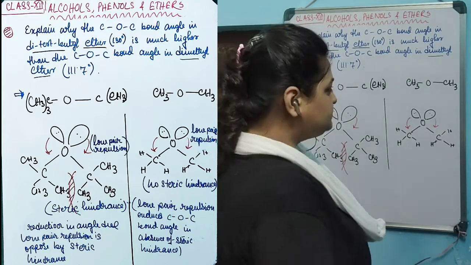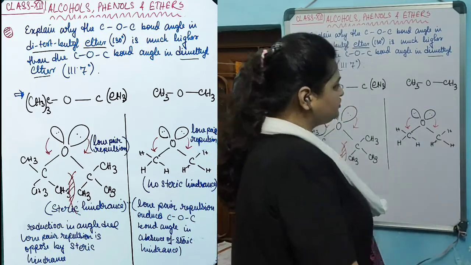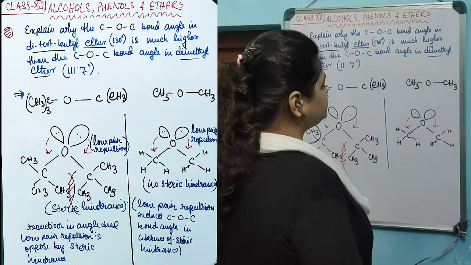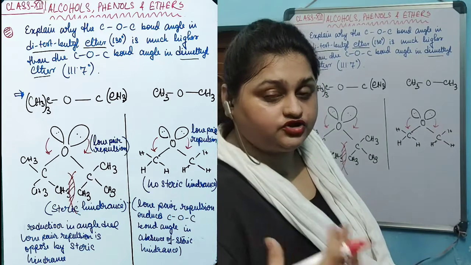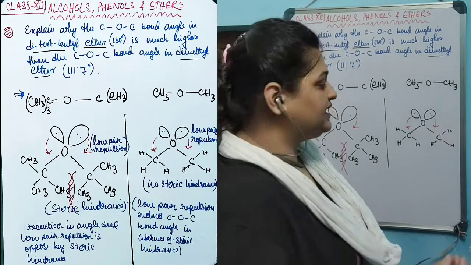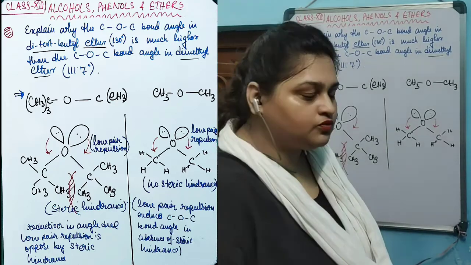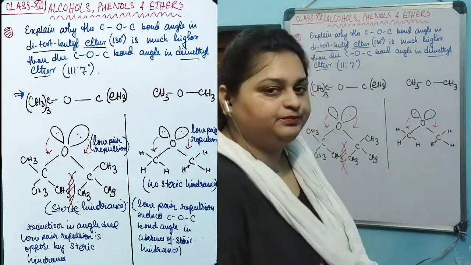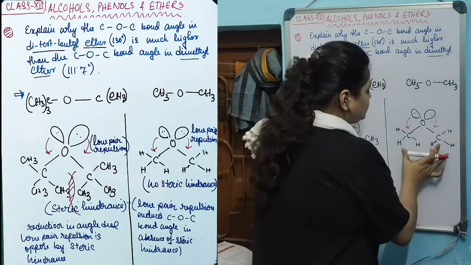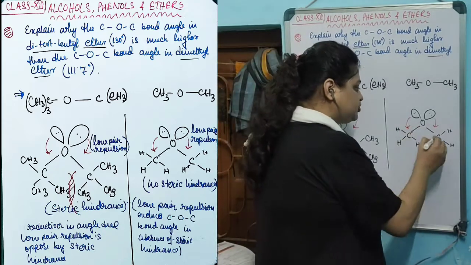But as there are two methyl groups, the steric hindrance between the alkyl groups is not appreciable. As a result, the repulsion effect of the lone pair is much more in dimethyl ether, which will result in a considerable decrease of the angle carbon, oxygen, carbon.